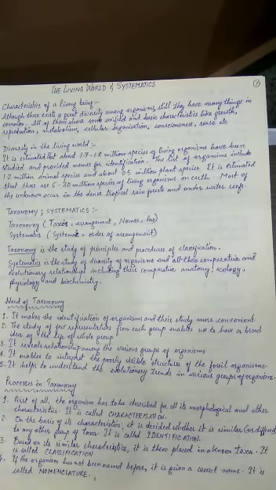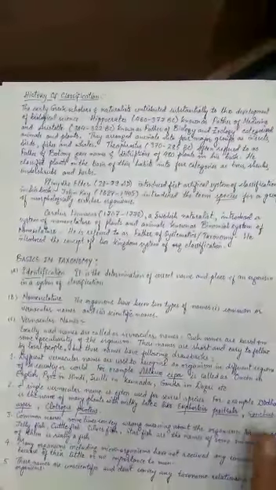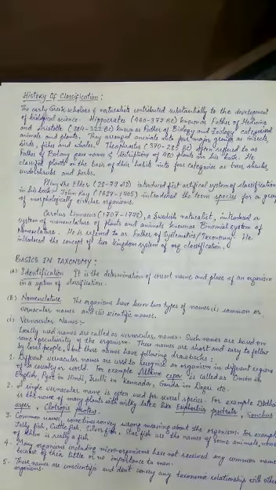Now, what exactly is the history of classification? Let's go through. The early Greek scholars and naturalists contributed substantially to the development of biological science. There was a Greek scholar, Hippocrates, from 460 to 377 before Christ, known as the father of medicine. And Aristotle, from 384 to 322 before Christ, is known as the father of biology as well as of zoology. They categorized animals and plants.